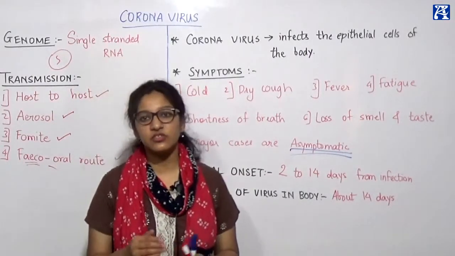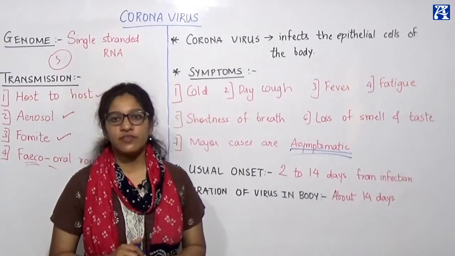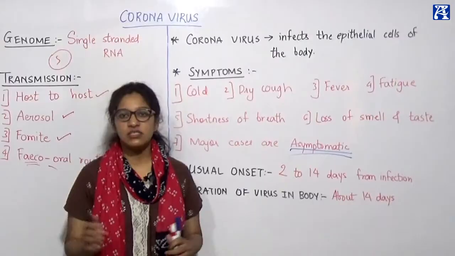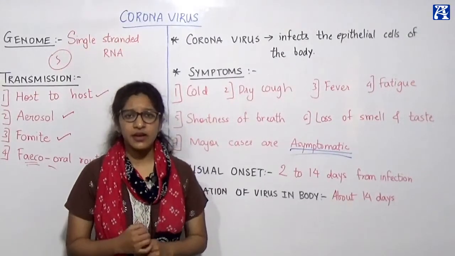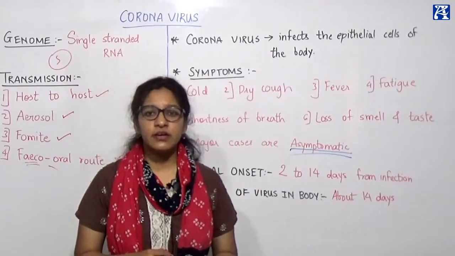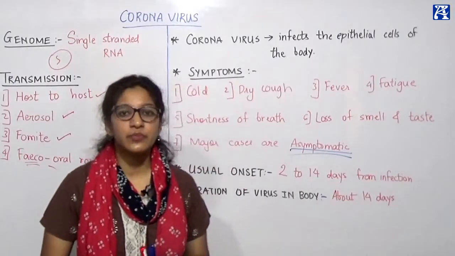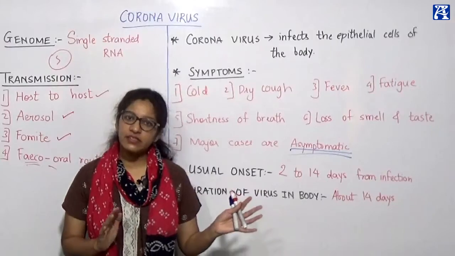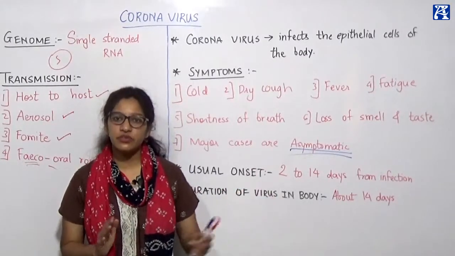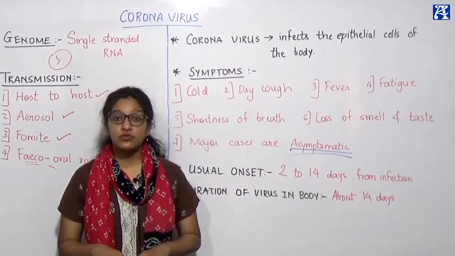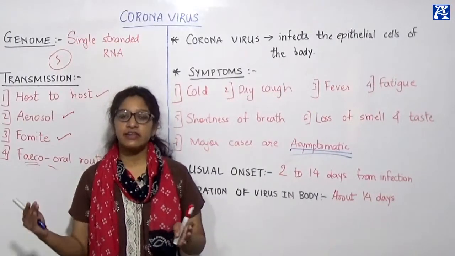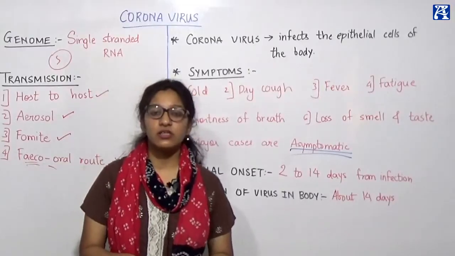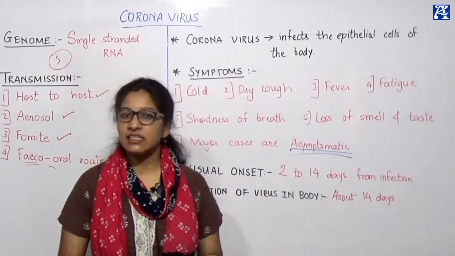Nowadays, since we've reached phase 2 of coronavirus, we see that every third person in our area or in our vicinity is getting COVID positive, right? So now we see that the immunity of the people has also increased, whereas in the initial phases of coronavirus, that is during January or February, people used to fall sick for weeks together and then eventually end up dead. But nowadays, people fall sick and within 2 or 3 days they are absolutely fine.